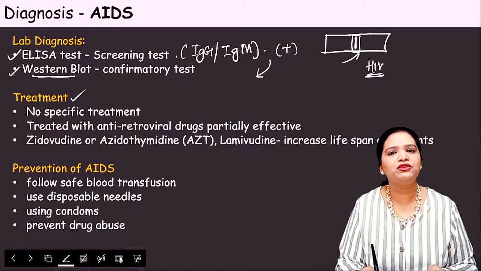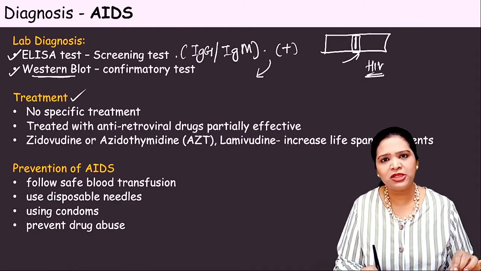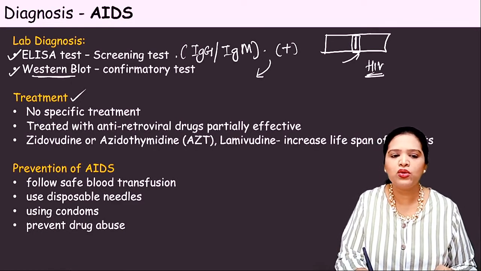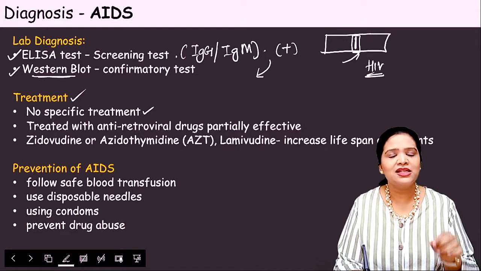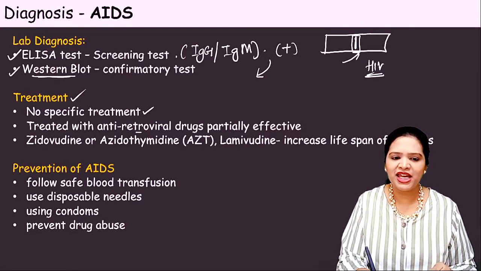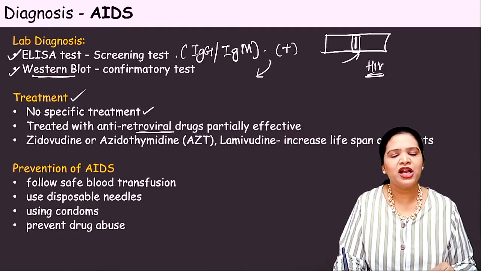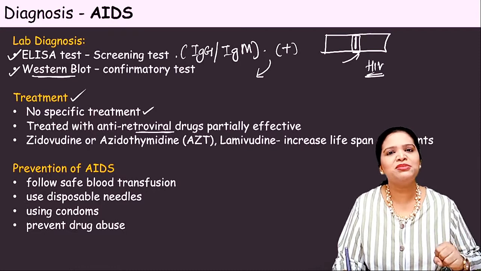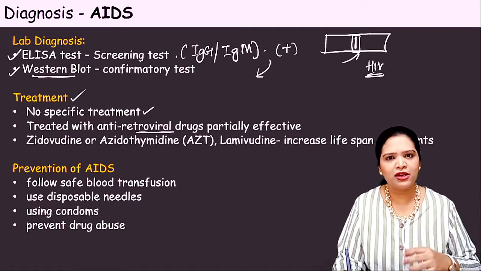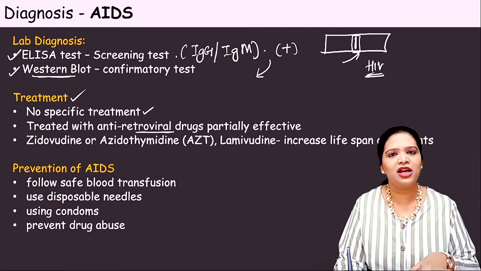What are the treatment for AIDS? We know that there is no treatment for AIDS so far, no specific treatment. But some antiretroviral medications are given to patients. They have only partial effect. So why we are giving this antiretroviral drugs? To reduce their symptoms. If they have diarrhea, it will control the diarrhea. If they have skin rashes, it will control the rashes.